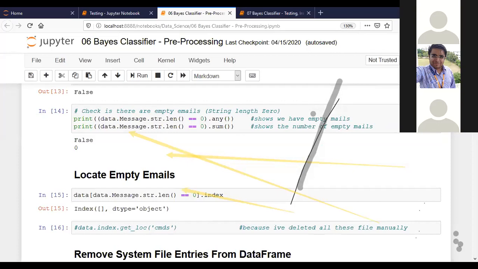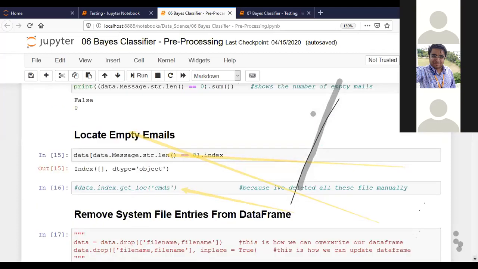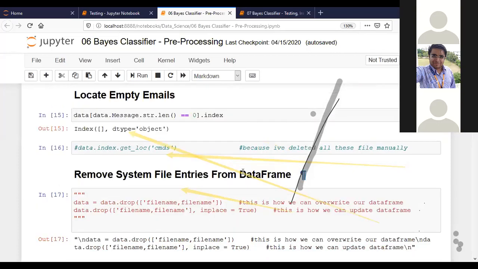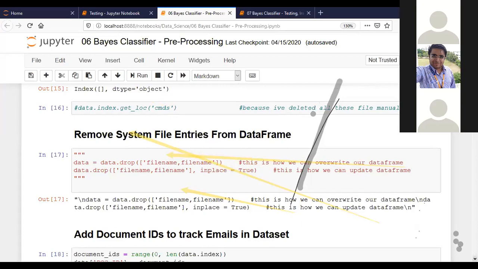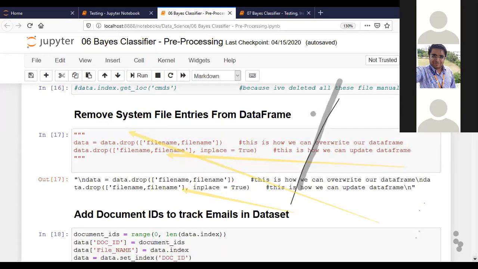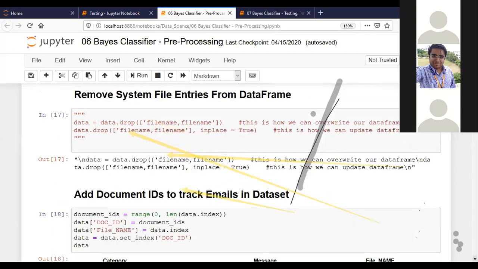After that, we remove system file entries, because we don't need all these things. We just need the particular email body to understand whether the email is proper and important, or a spam email.